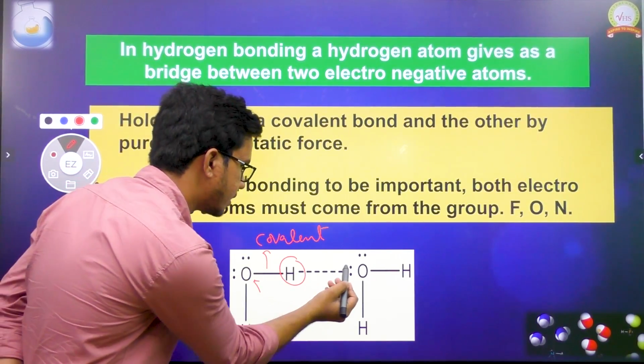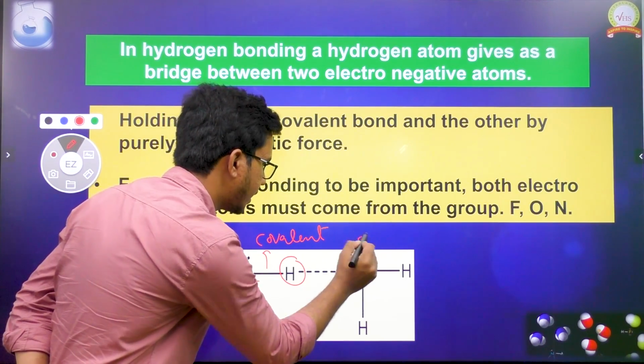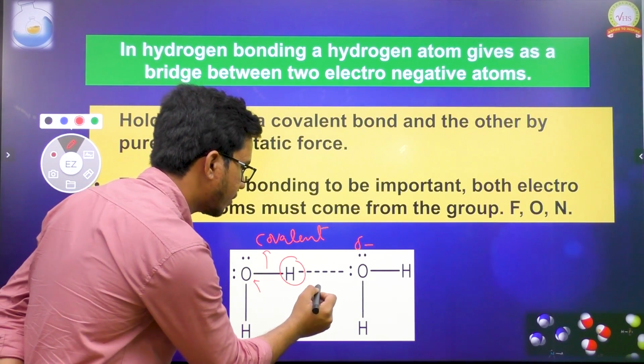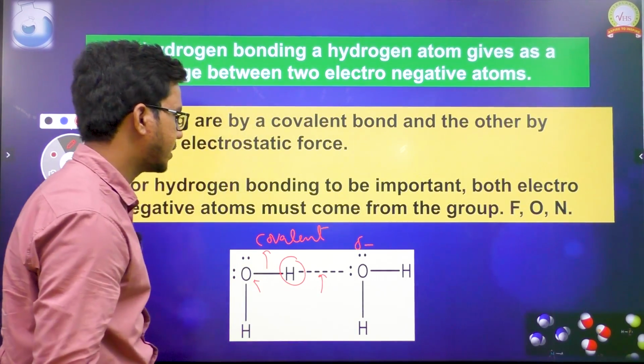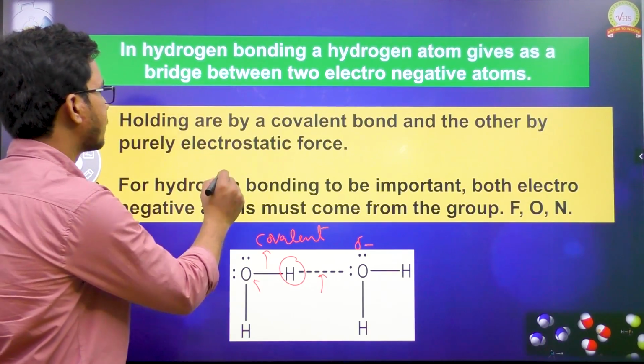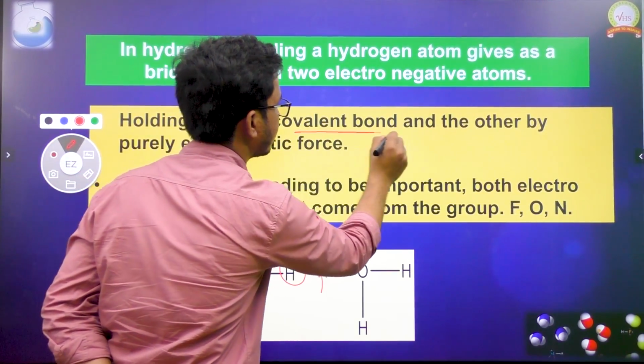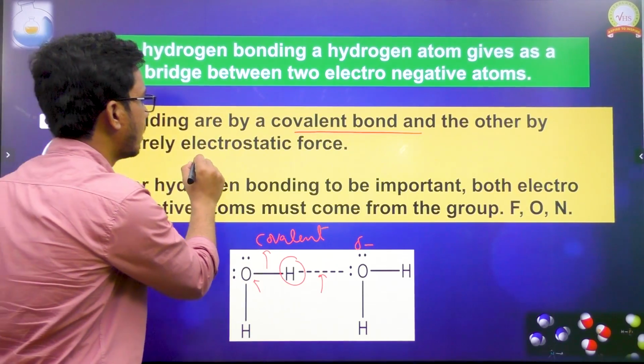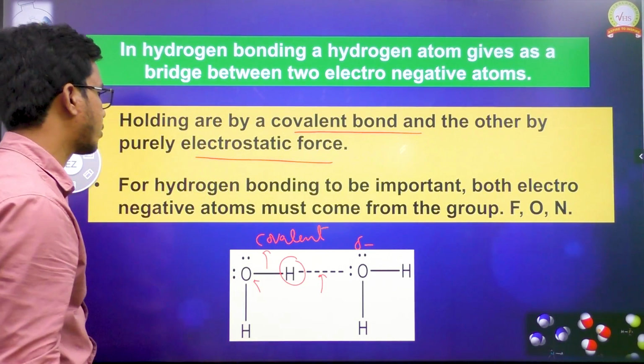Okay, the hydrogen which is attracted by this partially negative oxygen here is connected with what? Electrostatic force. This is electrostatic force. What does it mean? This hydrogen is held by what? One is a covalent bond and the other one is what? Purely electrostatic force.